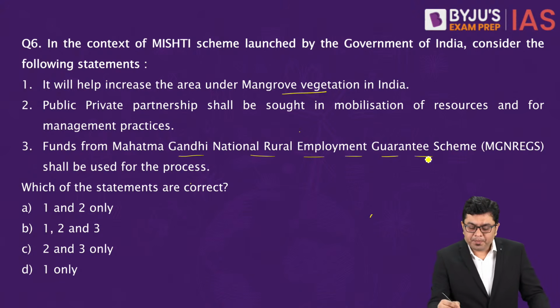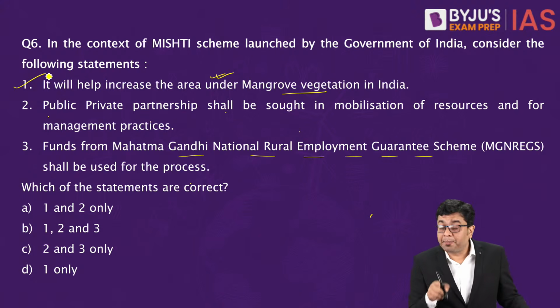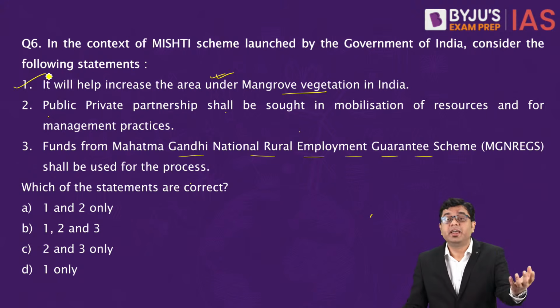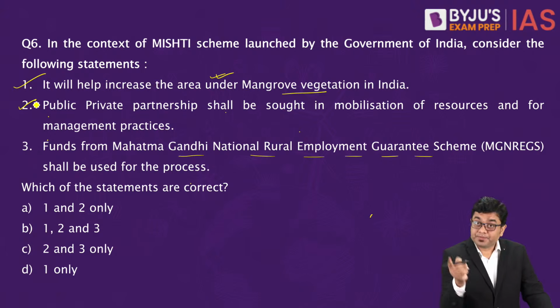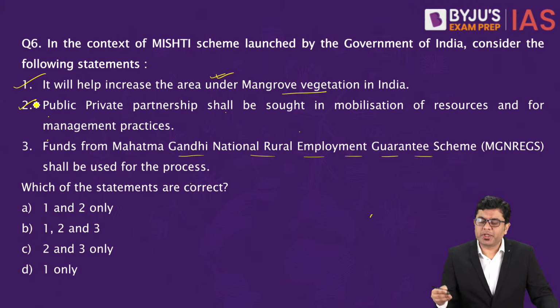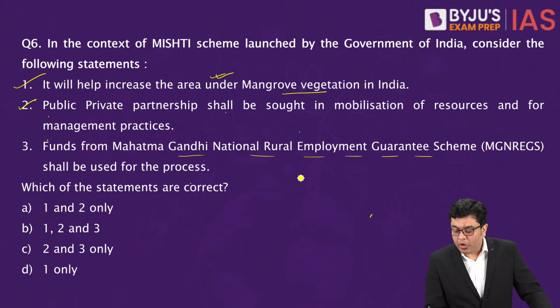So in the first statement, it is going to increase the area under mangrove vegetation. That is going to be correct. Public-private partnership, will it be sought? Yes. Public-private partnership will be sought in order to exchange better information, better conservation practices, and also have a knowledge sharing in general. So that is going to be there. And when it comes to funding, funds from Manrega will be used. Other than that, the funds from compensatory afforestation program or CAMPA funds will also be used.